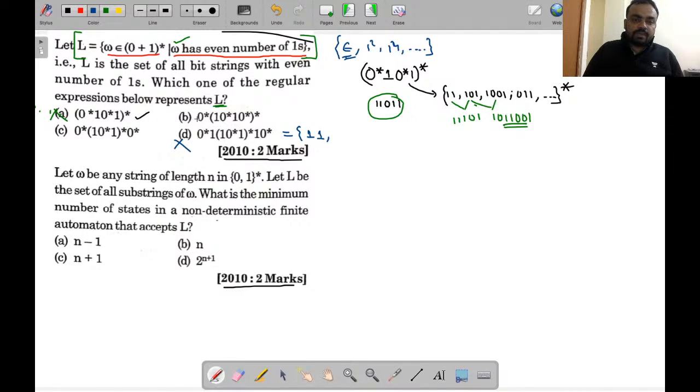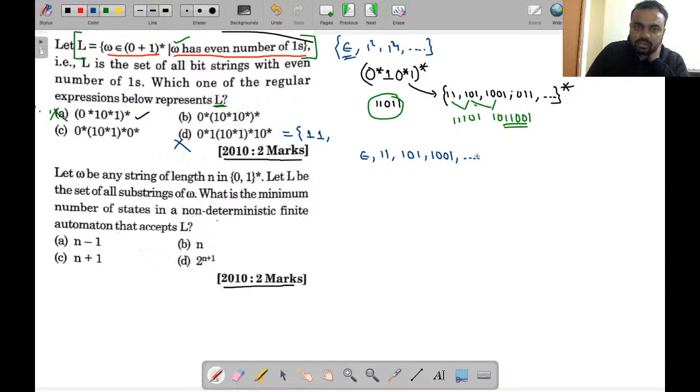Similarly, think about option B. If you want to generate the string 1 1 0 1 1 from option B, can we generate it? Just try to understand. We can generate the double one, we can generate the epsilon, we can generate 101, 1001, and so on.